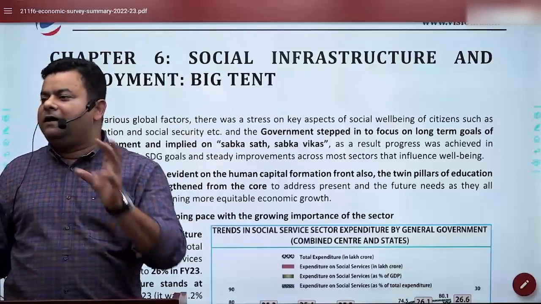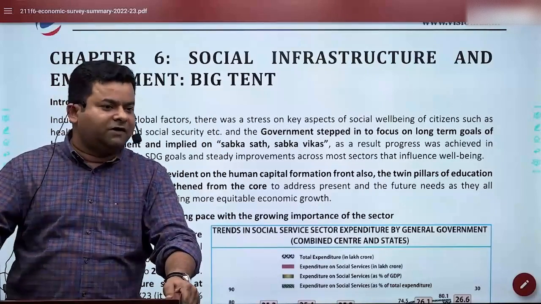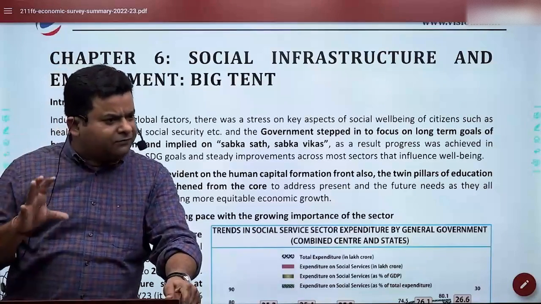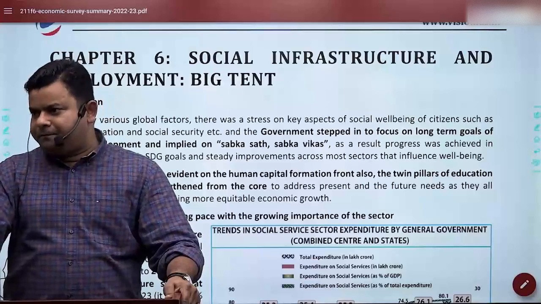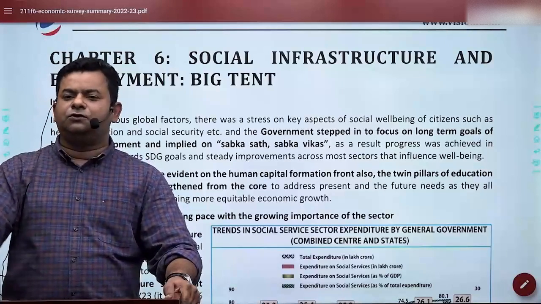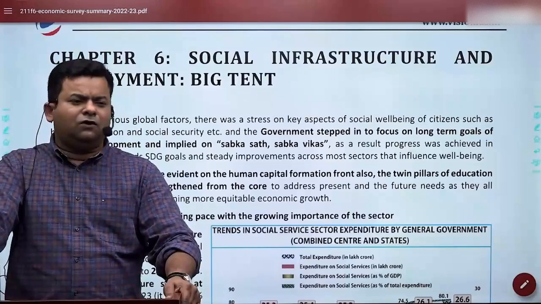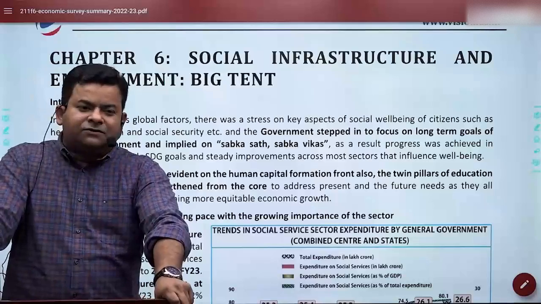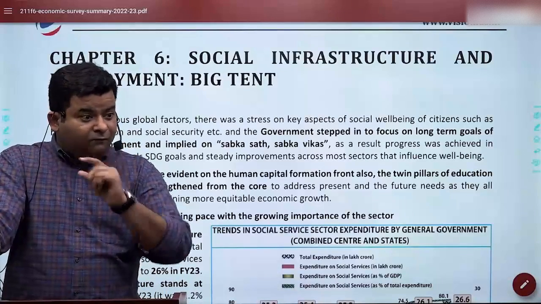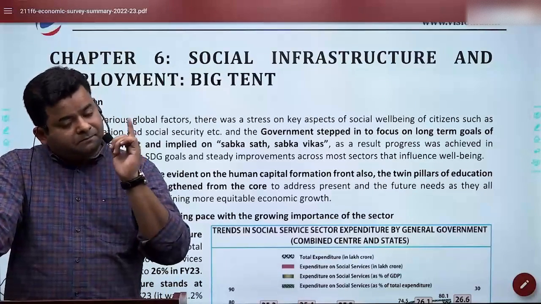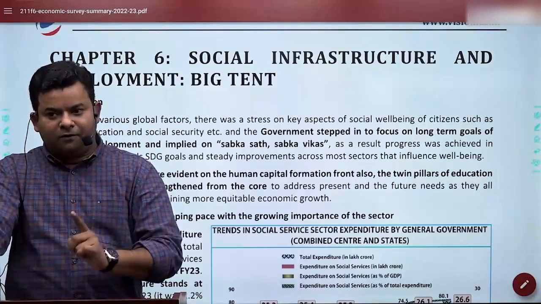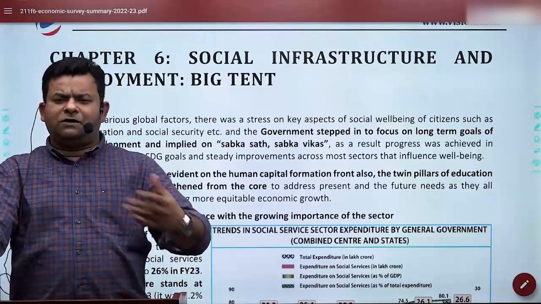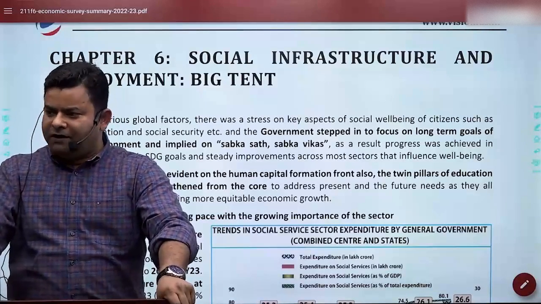In a way, the complete highlights of the Economic Survey have been provided in a more graphical representation, more like infographics. So if by any chance you don't have time to read the Economic Survey or you don't have the knack for it, perfectly all right. Not everyone has the knack for it. At least read that highlight carefully. And what has been said in the highlight, from a mains perspective, is going to be very important because for every chapter they have highlighted what could be significant there. In prelims, whatever significant data there is has already been added there.